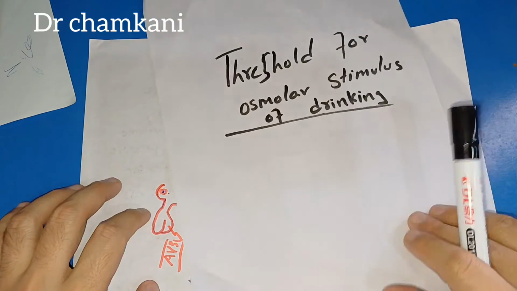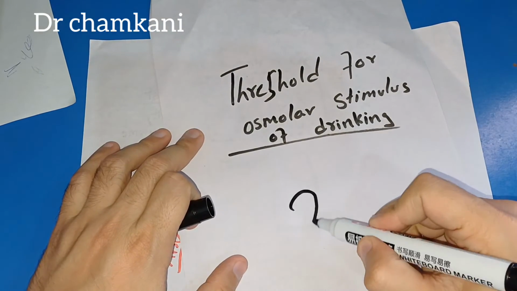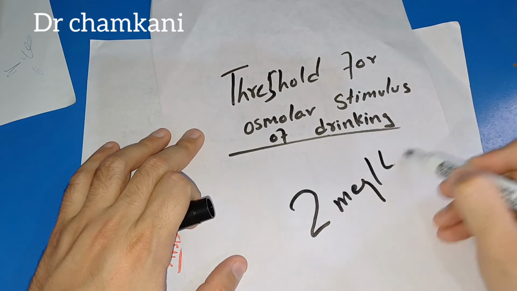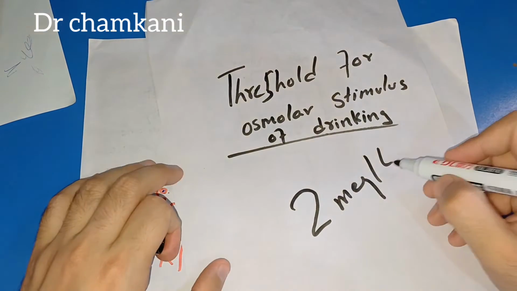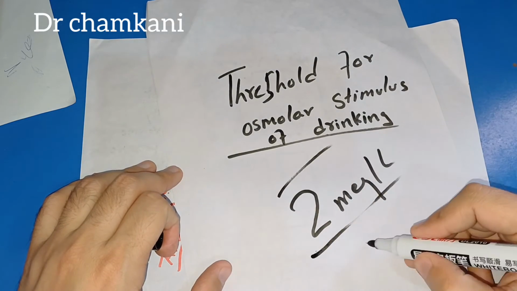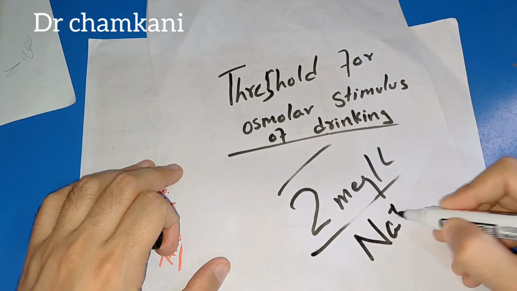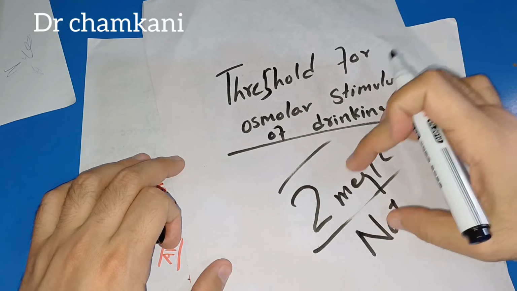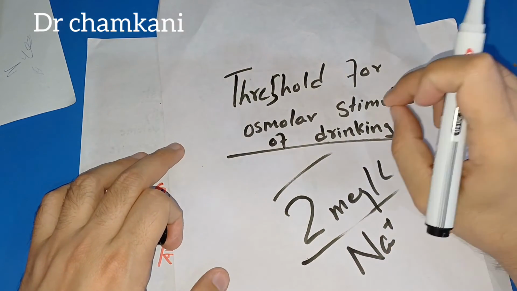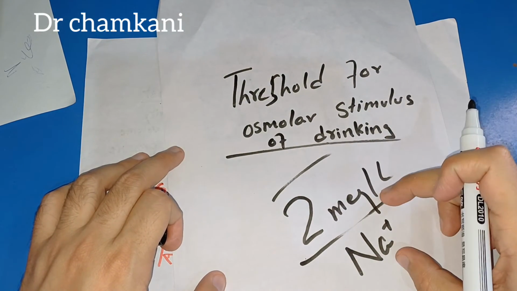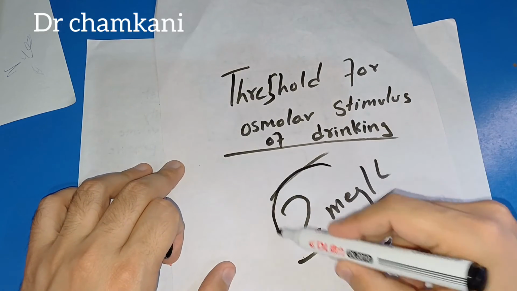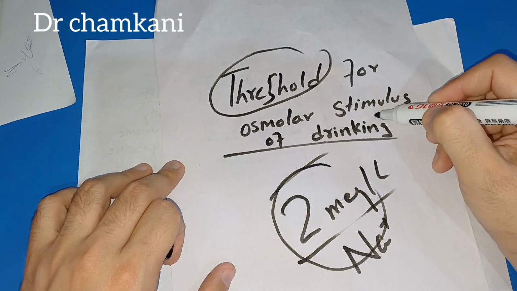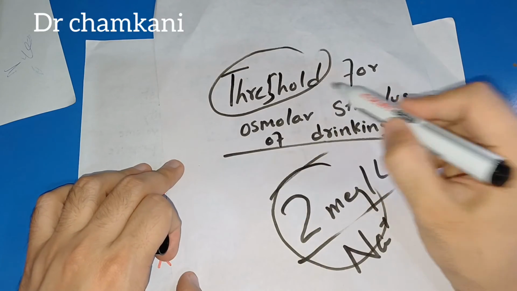So it has been seen that even a 2 milliequivalent per liter change in the concentration of plasma sodium can lead to drinking of water. Even this change can cause thirst. Even this change can activate the thirst center in the brain. And this is known as the threshold for osmolar stimulation of drinking, or threshold for drinking.